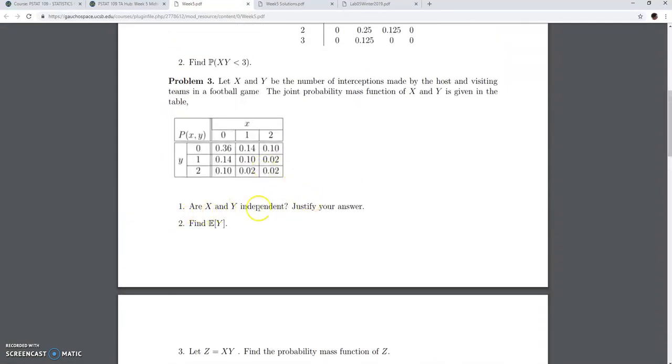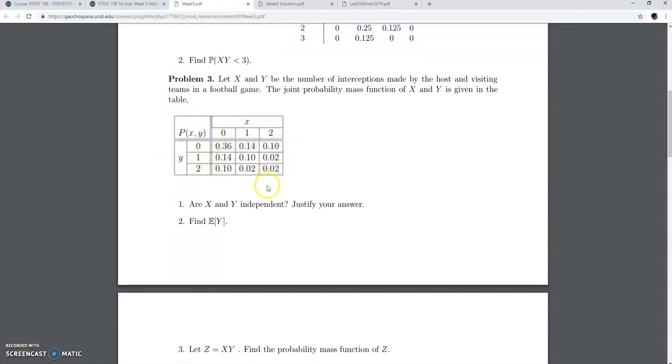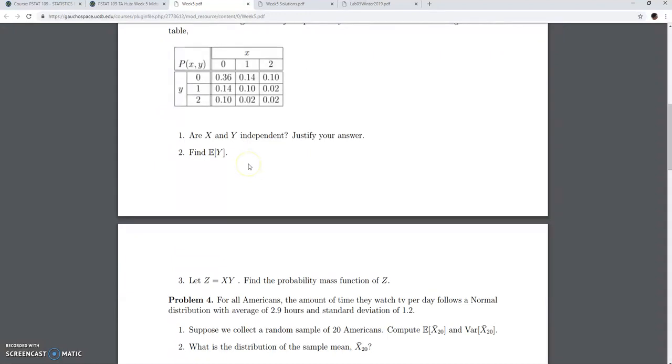You have to find if they're independent. This is a big deal. You should explain to them when x and y are independent. For all pairs x and y, the joint probability has to be the product of the marginals. Then we find the expected value. We started talking about moments, and then we find the probability mass function for this function here, z equals xy.